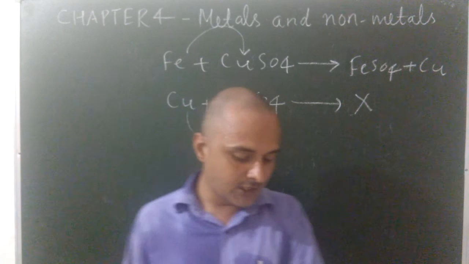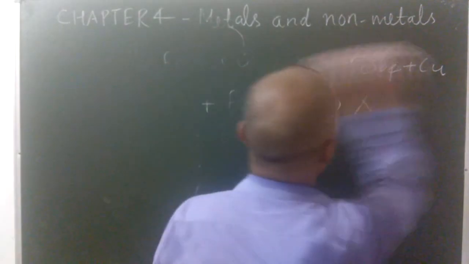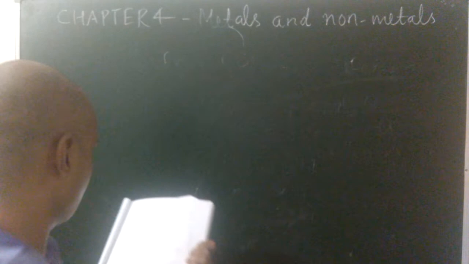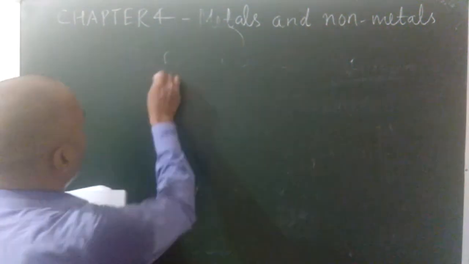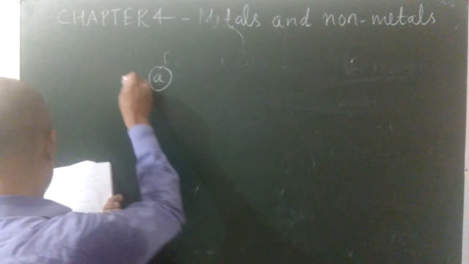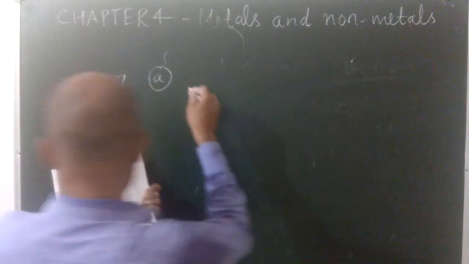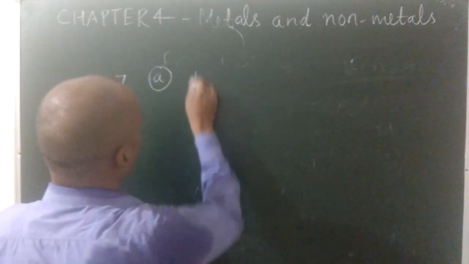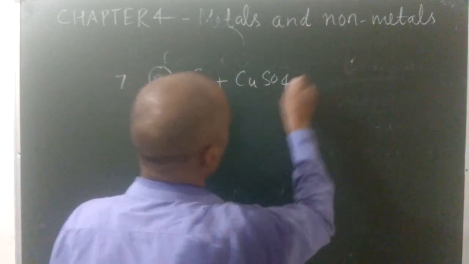Okay, state the given chemical equation. What happened? See, question answer, last one. Iron reacts with copper sulfate solution. Iron plus copper sulfate, CuSO4.